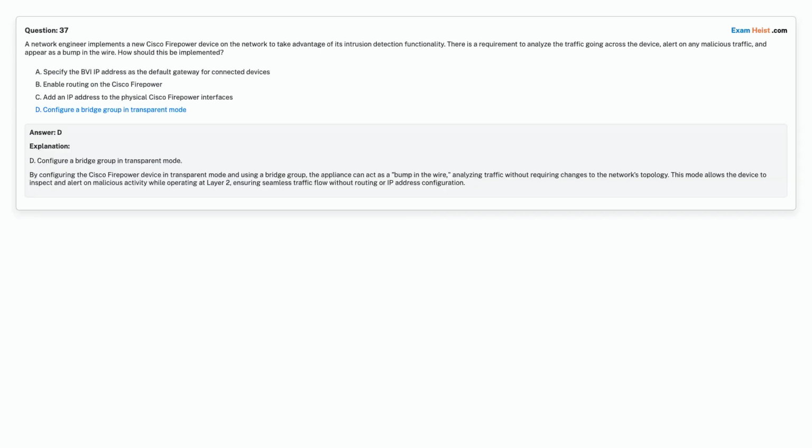Correct answer is Option D. Configure a bridge group in transparent mode.